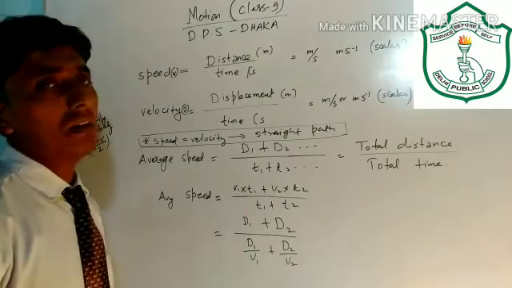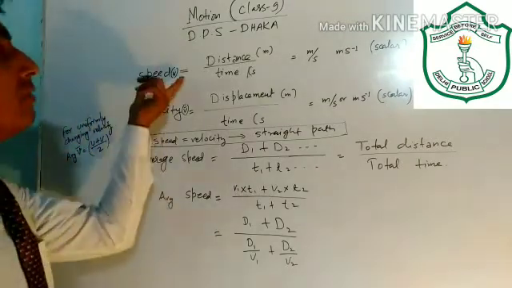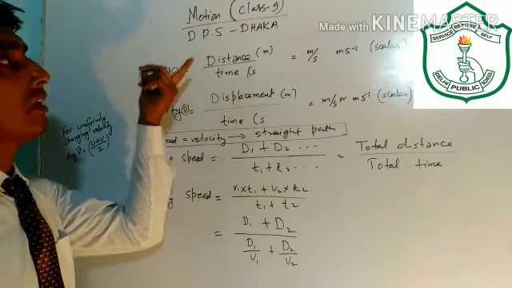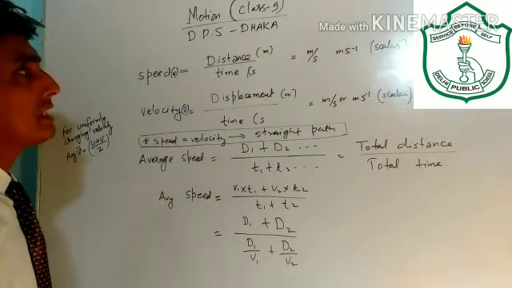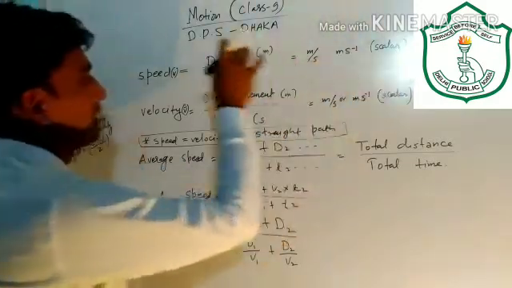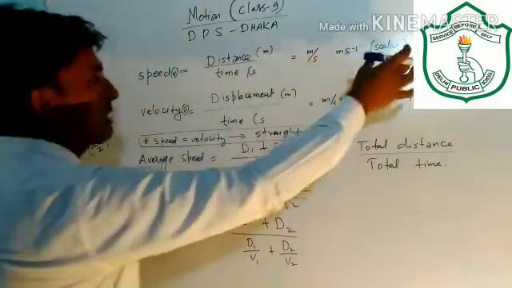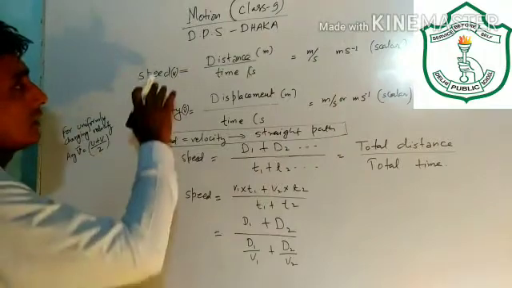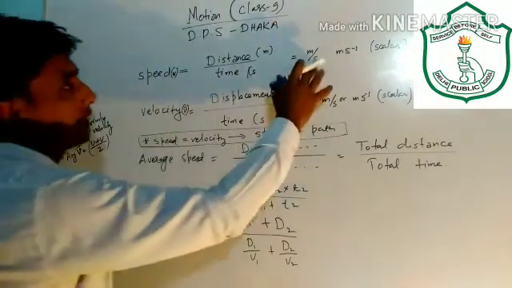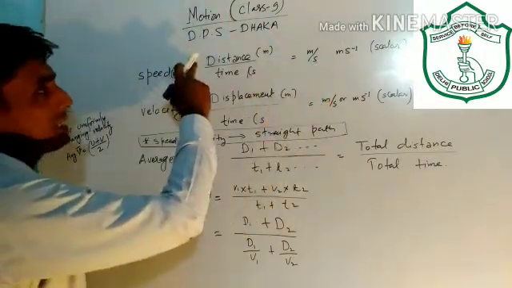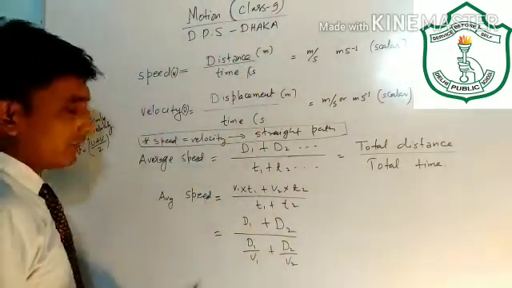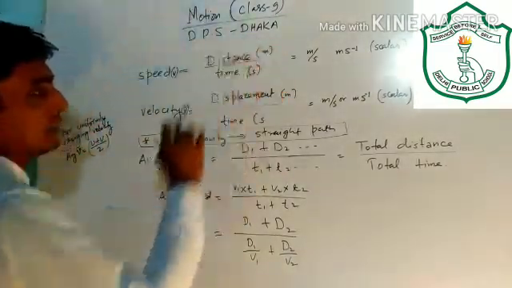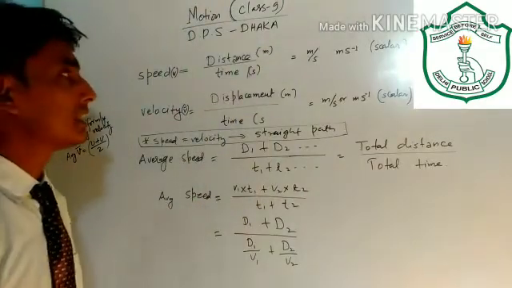So what is speed? You can define speed as the rate of covering distance. Rate of covering distance is called speed, and it is a scalar quantity. Just as distance is a scalar quantity, speed is also a scalar quantity. The unit of speed is meter per second, because the SI unit of distance is meter and the SI unit of time is second.